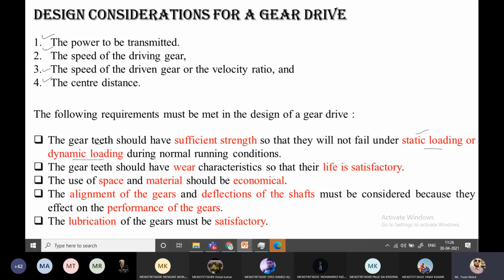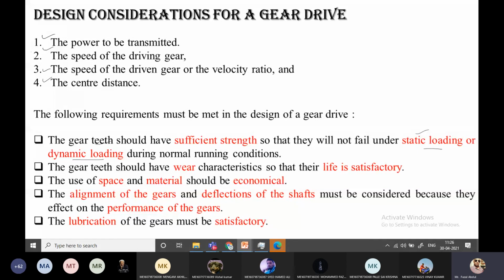Gear teeth should have wear characteristics so that the life is satisfactory, and the use of space and material should be economical. Whatever gear you design should have a compact layout and not occupy a lot of space, and the material you prefer should be profitable to you and the customer also. In that manner you have to focus.